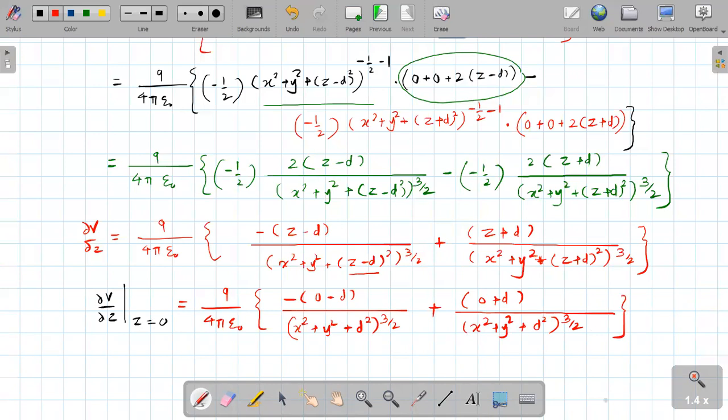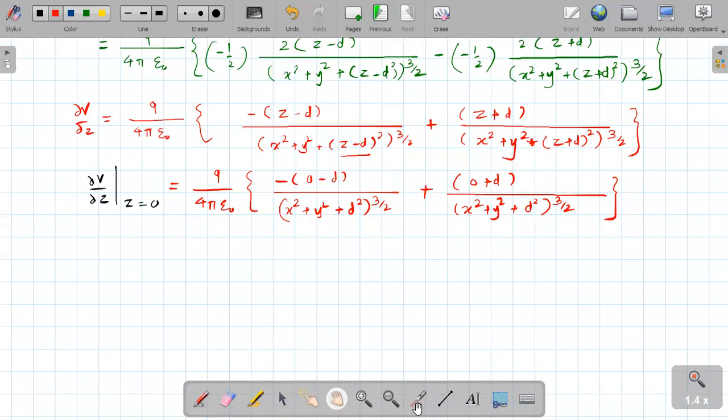Okay, and therefore this can be written as, see, here the first term denominator is x square plus y square plus d square raised to 3 by 2. The second is the same, so the denominator is common, therefore we can add the numerator terms. Yes or no? Yes, sir.